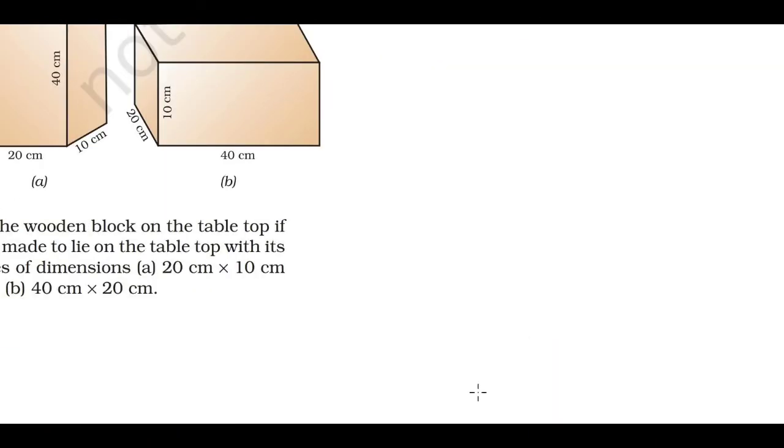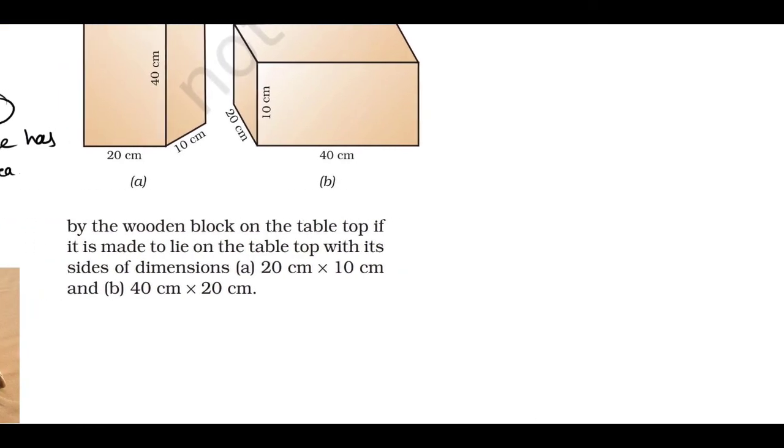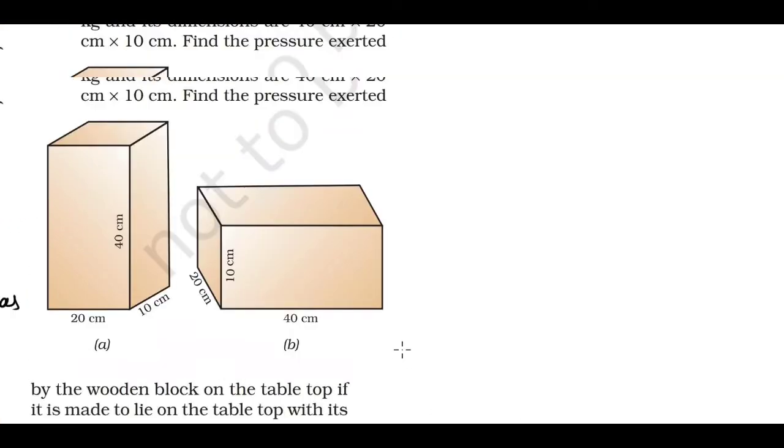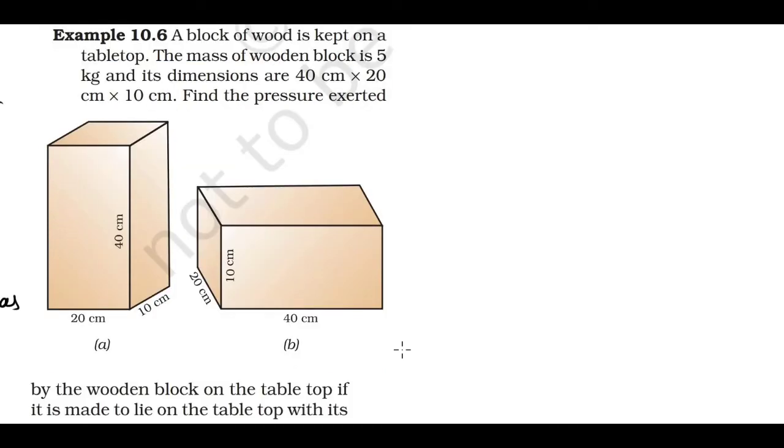So let us solve this numerical, and from it you can understand the basic difference between thrust and pressure. This is example 10.6 of your NCERT book. What is the question? A block of wood is kept on a tabletop.